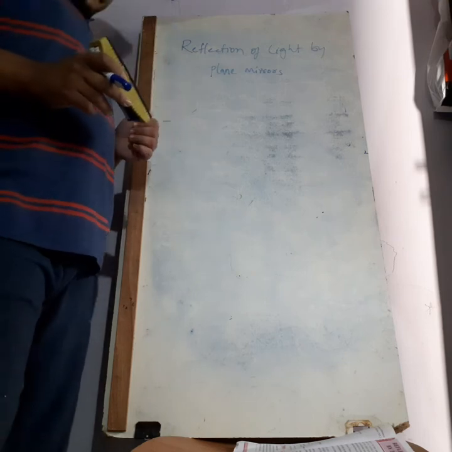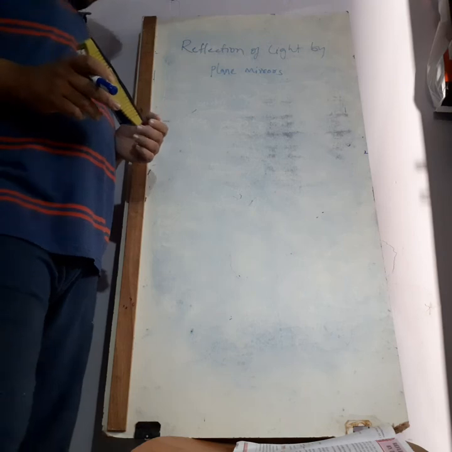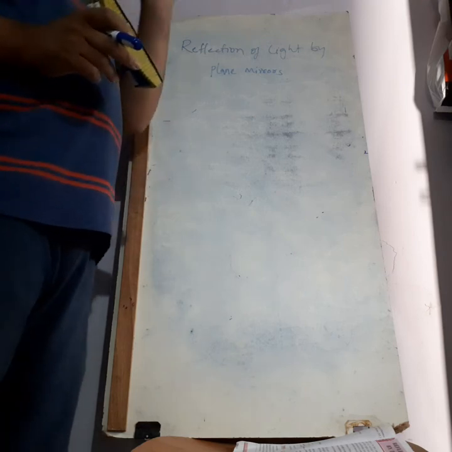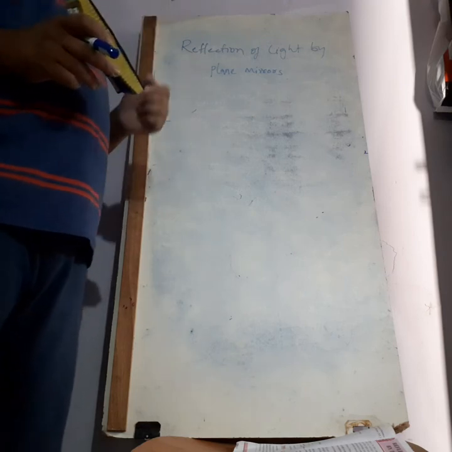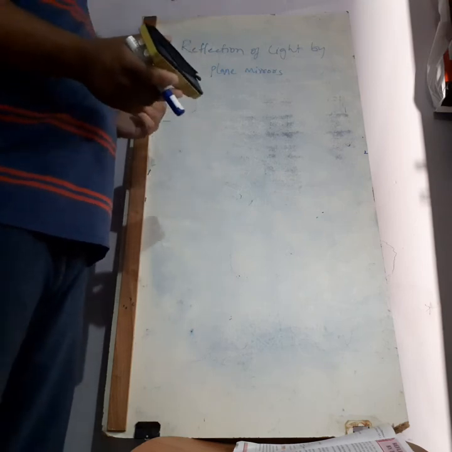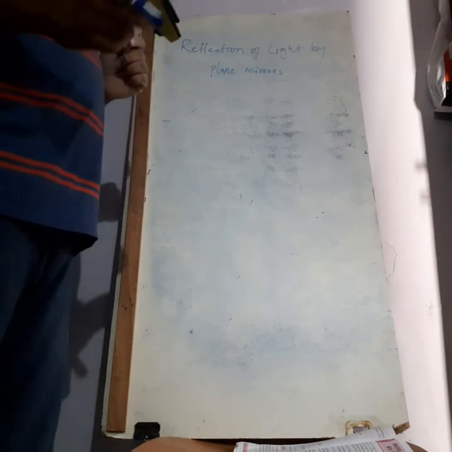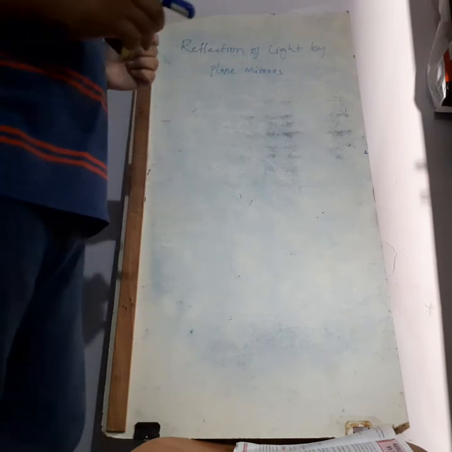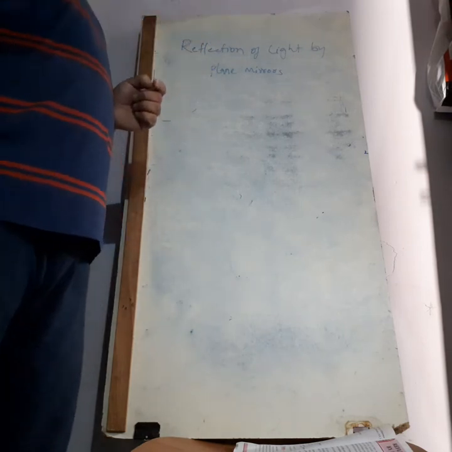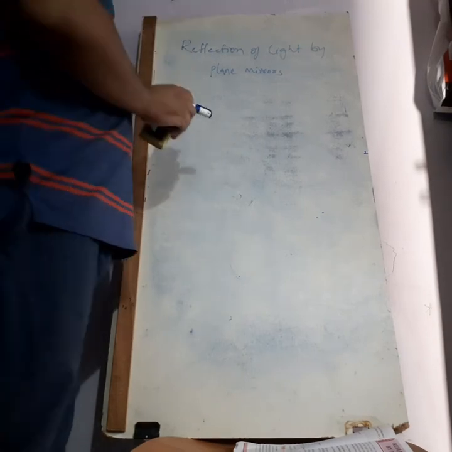Next, why is there lateral inversion, the right and left inversion? Normally, when you look in the mirror, your right hand appears as a left hand and your left hand appears as a right hand. That also will be seen in this lesson. These are all the things we will try to cover. Why the angle of reflection is equal to the angle of incidence, we will also see in this class. Now we will go ahead with the first activity, the formation of image by a pinhole camera.